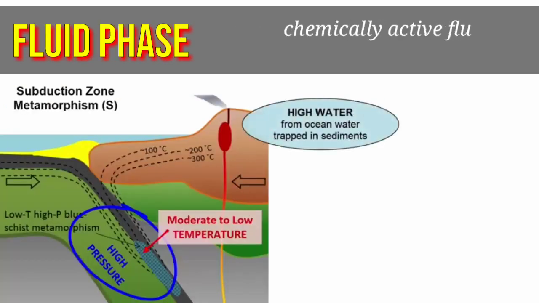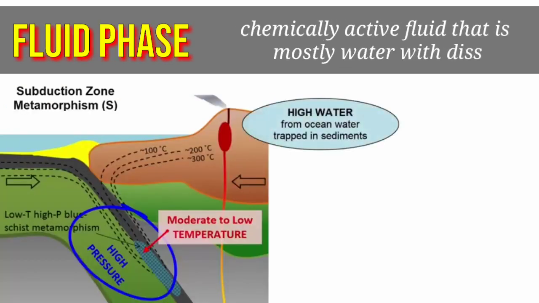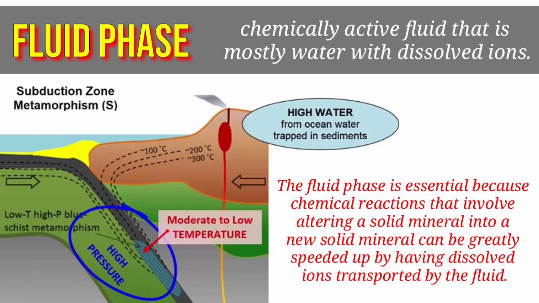Chemically active fluids, that is mostly water with dissolved ions, also affect metamorphism. They exist in open space between mineral grains in a rock. The fluid phase is essential because chemical reactions that involve altering a solid mineral into a new solid mineral can be greatly speeded up by having dissolved ions transported by the fluid. This usually occurs in subduction zones.